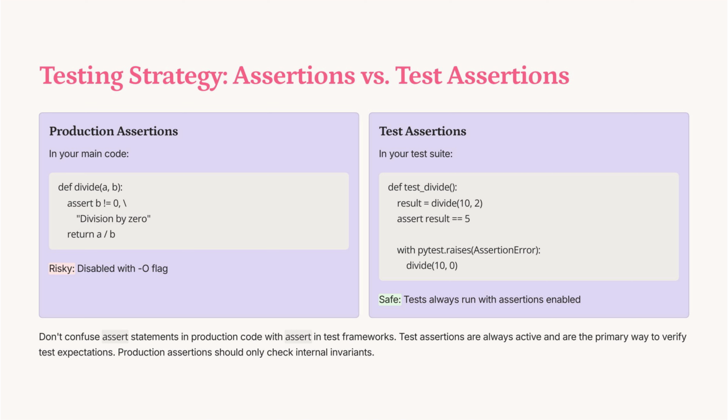Assertions in production code can be risky, as they may be disabled with the O flag, potentially missing critical checks like division by zero. In contrast, test assertions in test suites are always active, ensuring test expectations are met. It's crucial to differentiate between these to maintain robust code integrity.